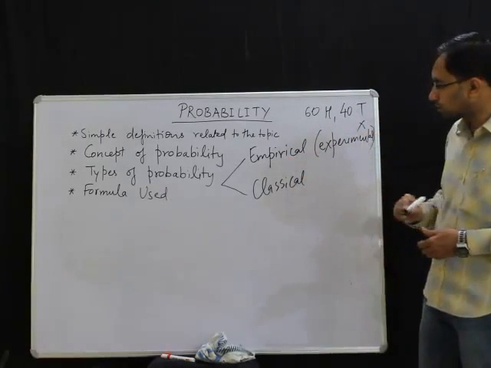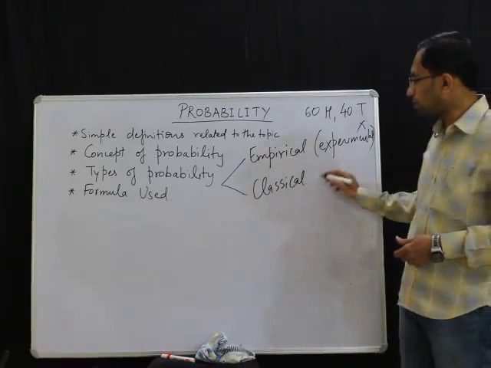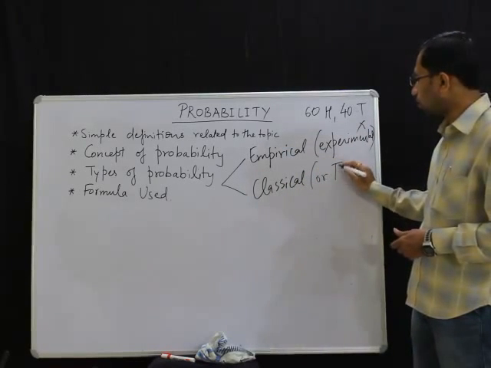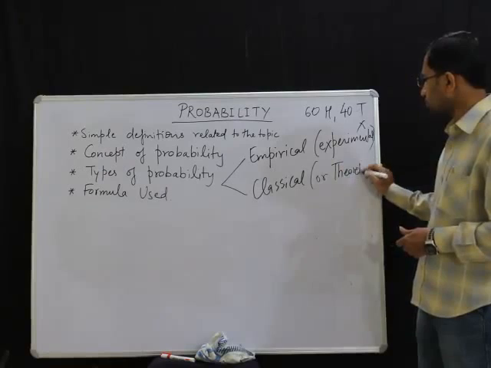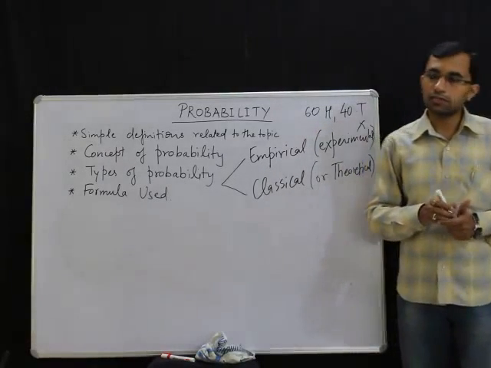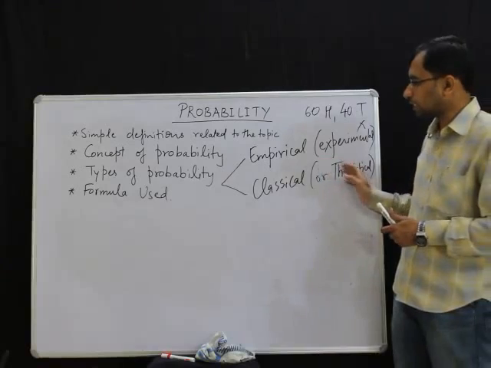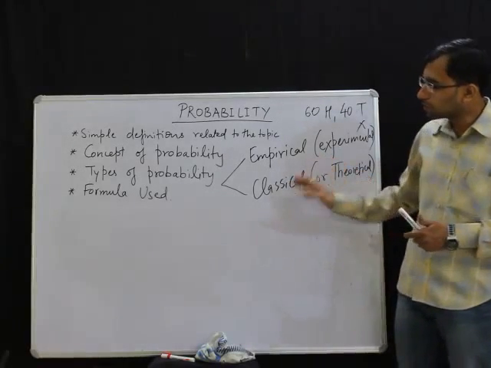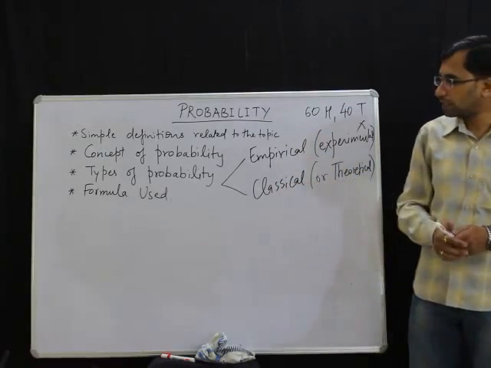Mostly we will not use this, and we will use the other probability, which is classical probability or theoretical probability. Theoretical means the actual world results may be different, but we are just calculating, theoretically, what is the probability of any event happening.